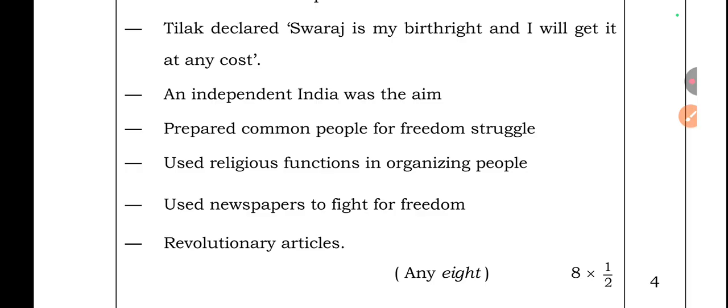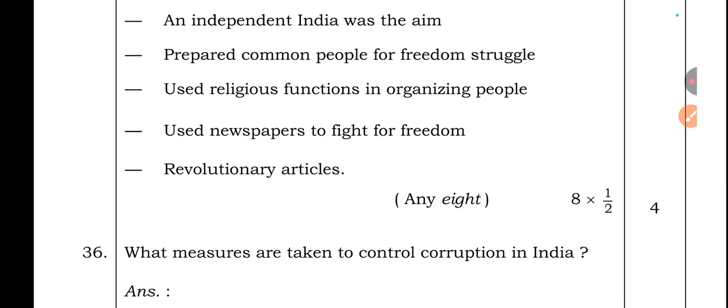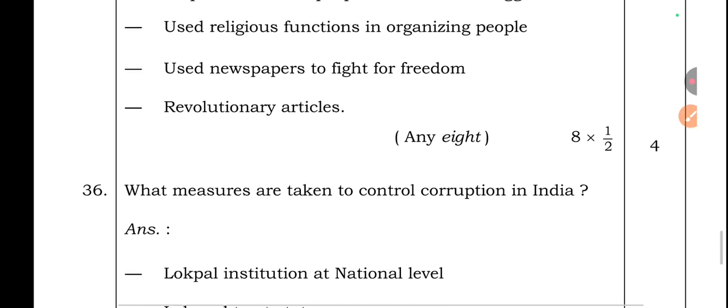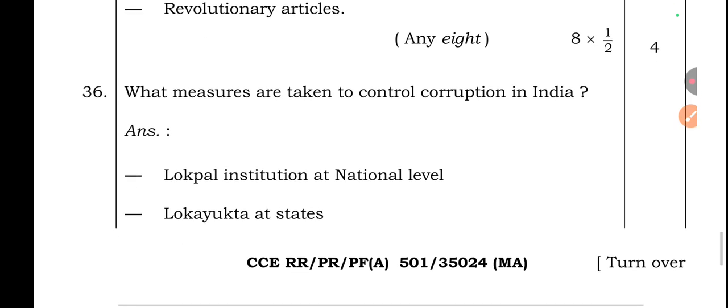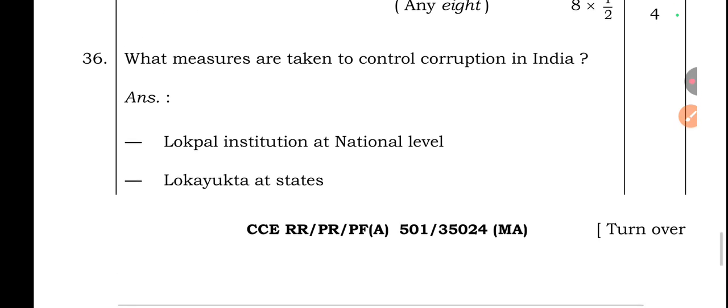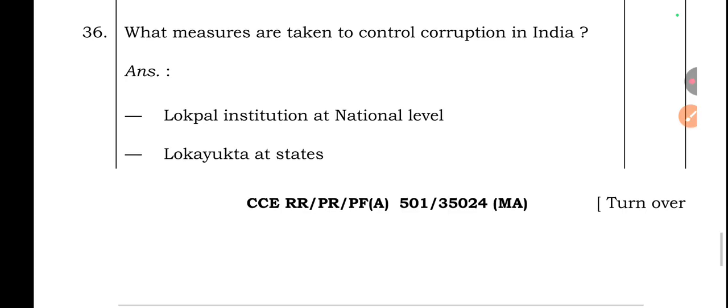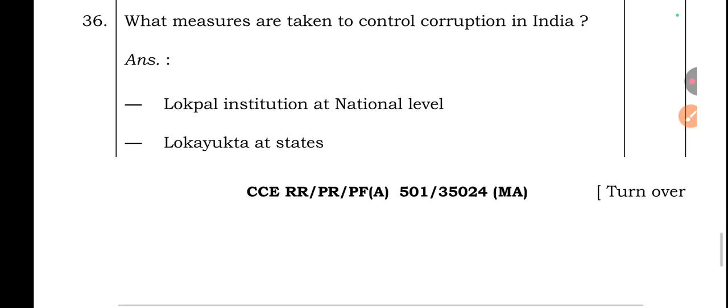Tilak declared Swaraj is my birthright and I will get it at any cost. An independent India was the aim. Prepared common people for a freedom struggle, used religious functions in organizing people, used newspapers to fight for freedom, revolutionary articles. If you write any 8 points, you will get 4 marks, each point carrying half mark.